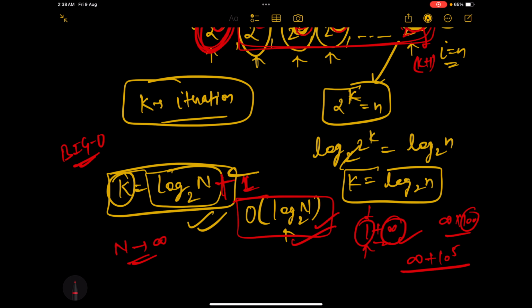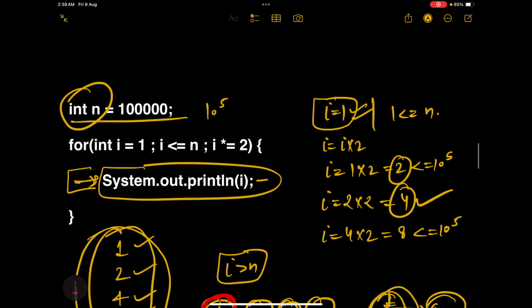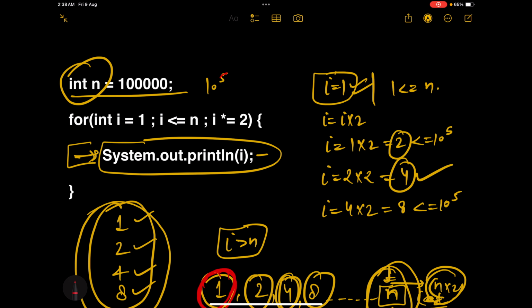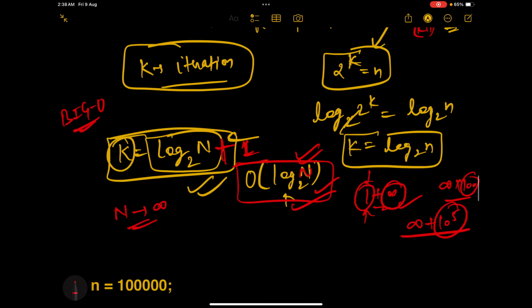So that is why we always ignore constants. We always care about the variables. So n is a variable here, right? Because n can change. Right now I have taken 10 raised to the power 5 elements. Tomorrow I can say, okay, I have 10 raised to the power 8 elements. I can say 10 raised to the power 3 elements, right? n is dynamic. It is not static. It is a variable.